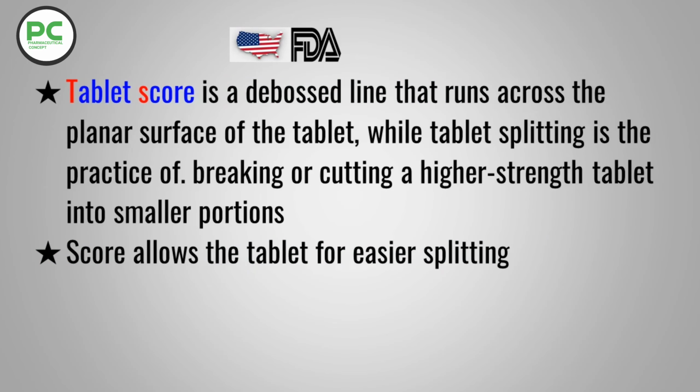Tablet score is a debossed line that runs across the planar surface of the tablet, while tablet splitting is the practice of breaking or cutting a higher strength tablet into smaller portions to lower the dose. A score allows the tablet easier splitting.